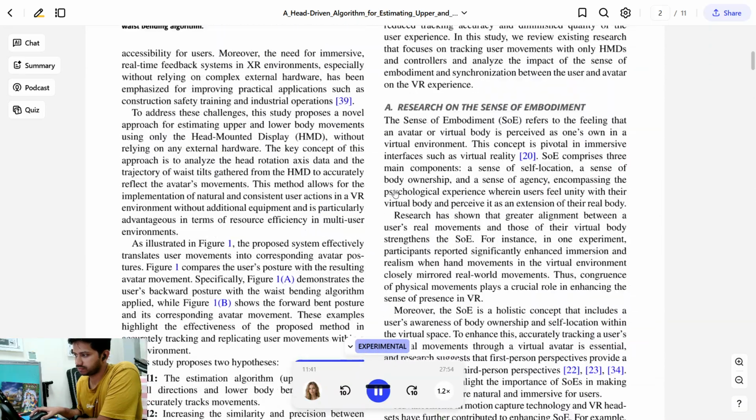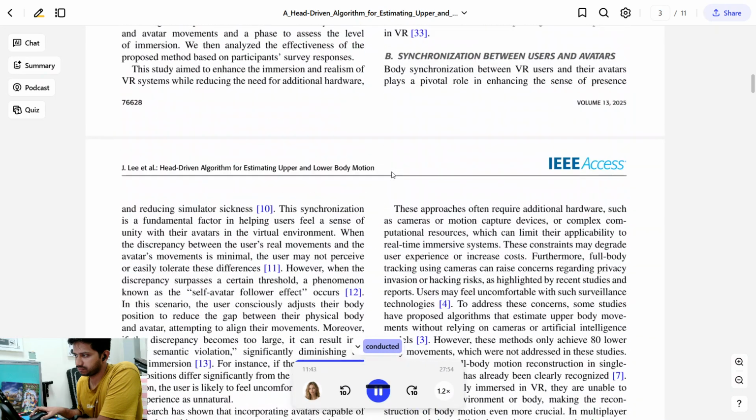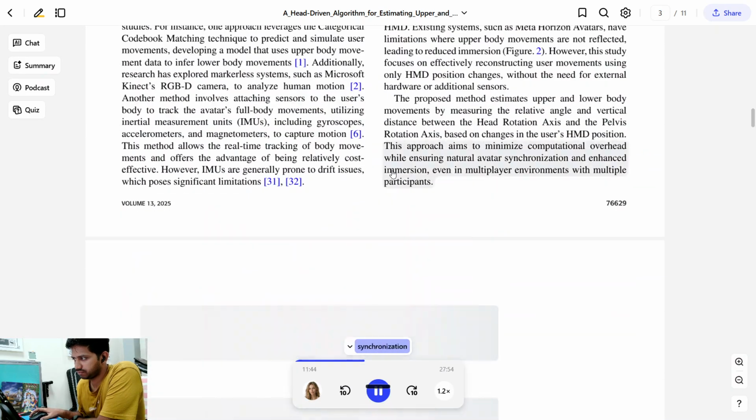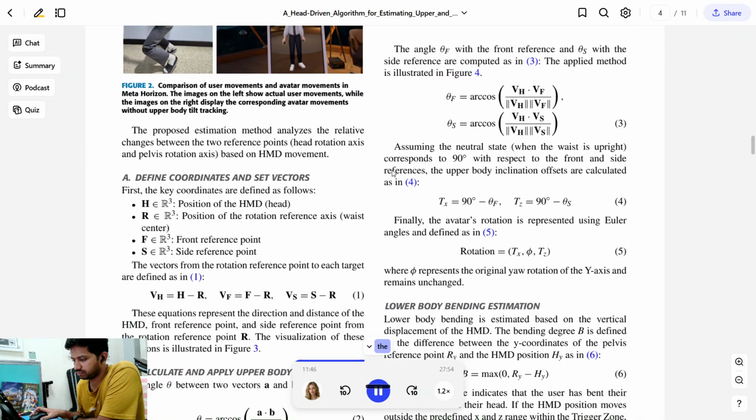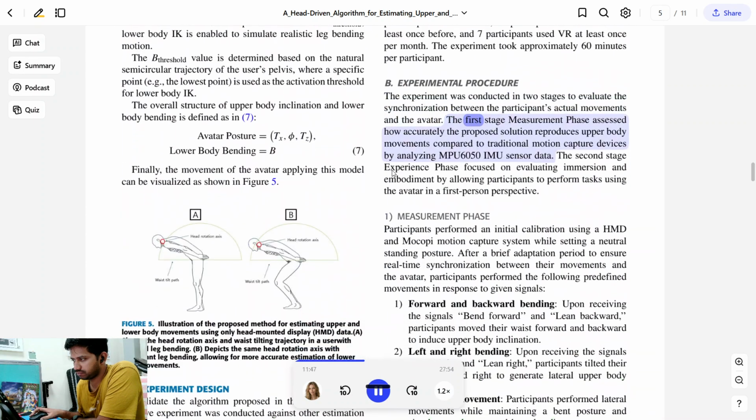B. Experimental procedure. The experiment was conducted in 2 stages to evaluate the synchronization between the participants' actual movements and the avatar. The first stage, the measurement phase, assessed how accurately the proposed solution reproduces upper body movements compared to traditional motion capture devices by analyzing MPU 6050 IMU sensor data. The second stage, the experience phase, focused on evaluating immersion and embodiment by allowing participants to perform tasks using the avatar in a first-person perspective.